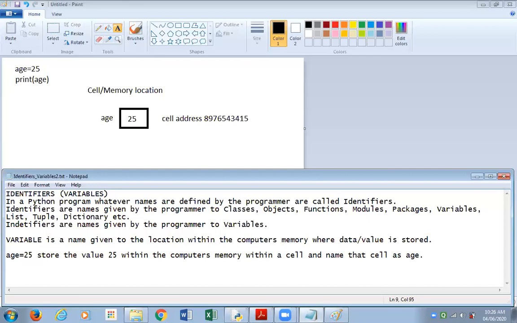So in the statement age equal to 25, we are storing the value 25 within a particular cell in the computer's memory and naming that cell as age.